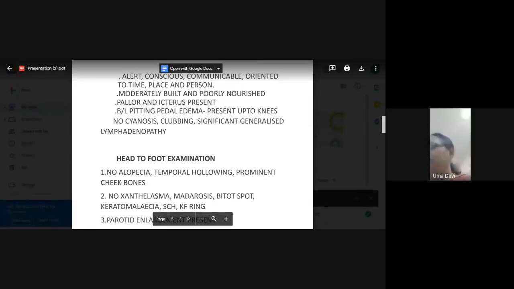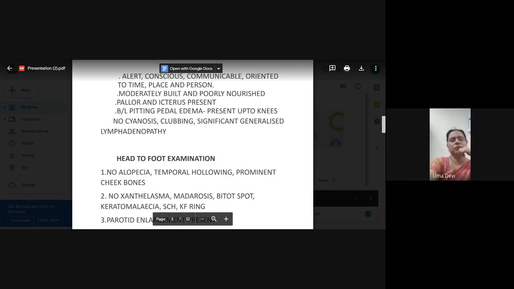Very good. So when do you call it a significant lymphadenopathy? When the inguinal nodes are more than 2 centimeters, axillary more than 0.5 centimeters, cervical more than 1 centimeter. What is Virchow's node? Left supraclavicular node. Which indicates what? Gastrointestinal malignancy. Okay, so that is the thing.